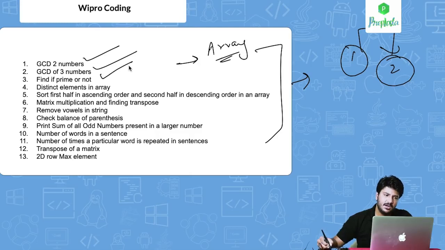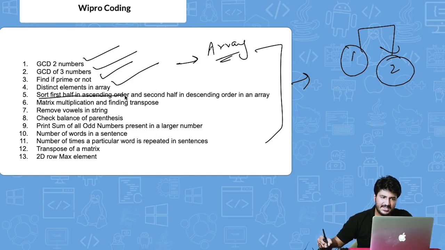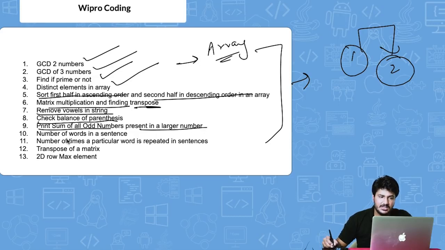One program was checking if a number is prime or not, and printing all the distinct elements in an array. Sort the first half in ascending order and the second half in descending order; matrix multiplication and finding the transpose, so these are 2 separate questions here. Remove all the vowels from a string and then print the string again. Check balance of parentheses. Print the sum of all odd numbers present in the larger numbers.